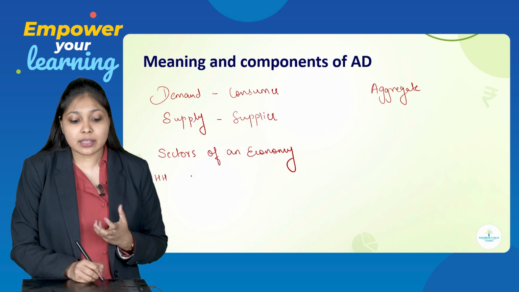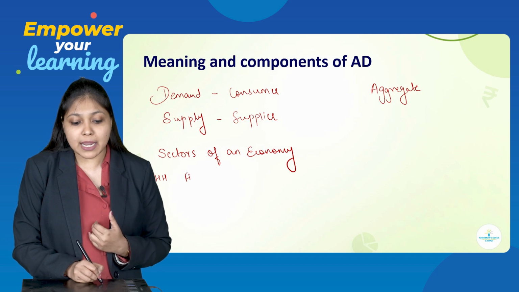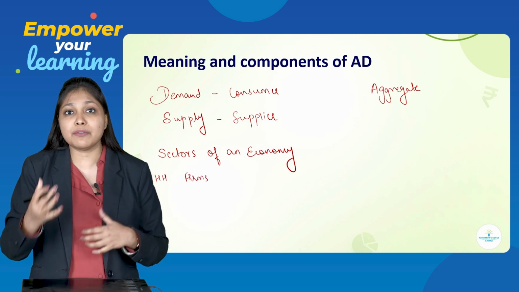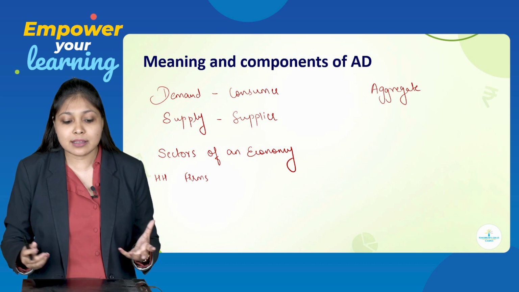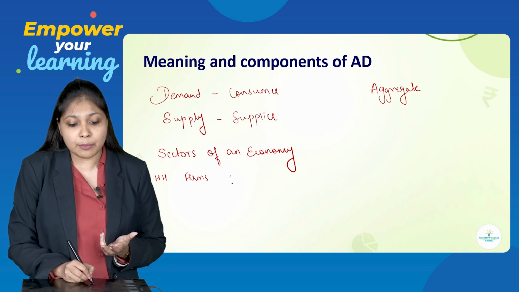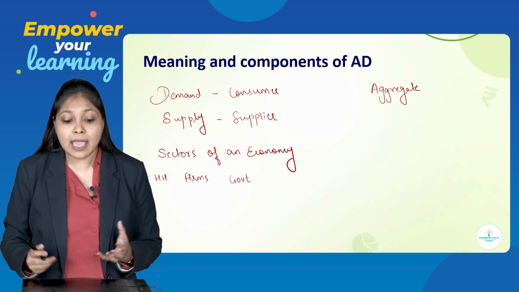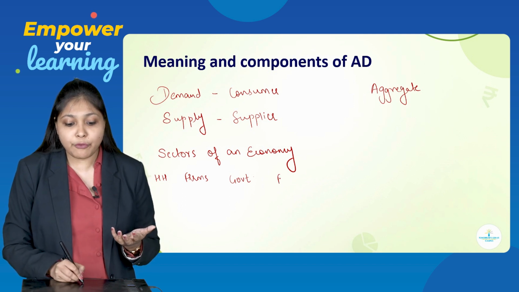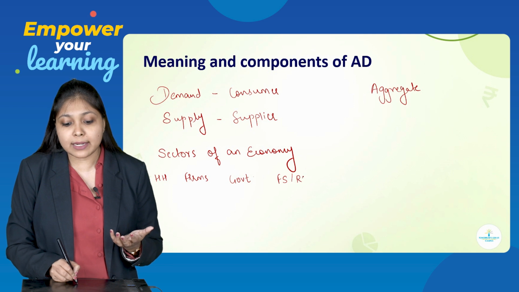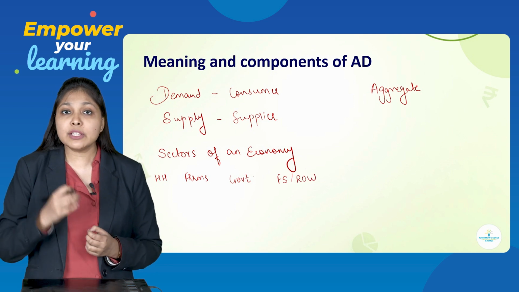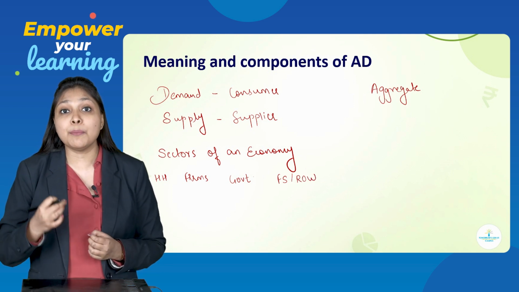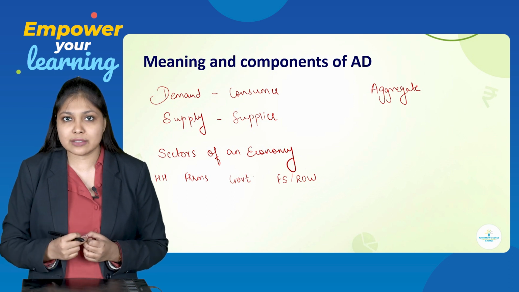Second sector is firms, private firms who are going to invest in capital goods. Third was government. Government is also a very important sector of the economy. And the last one was the foreign sector, which is also called the rest of the world, which basically deals with importing and exporting of goods and services.